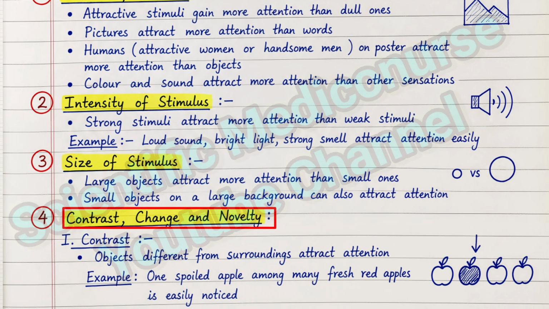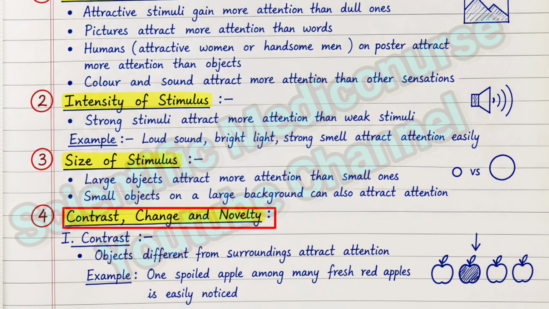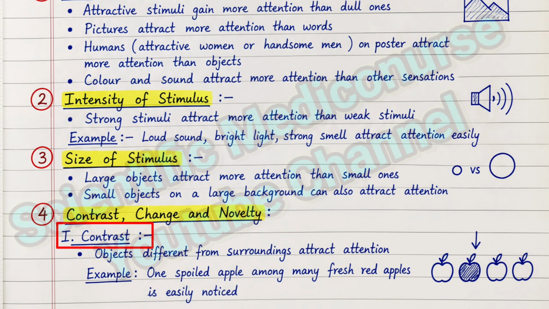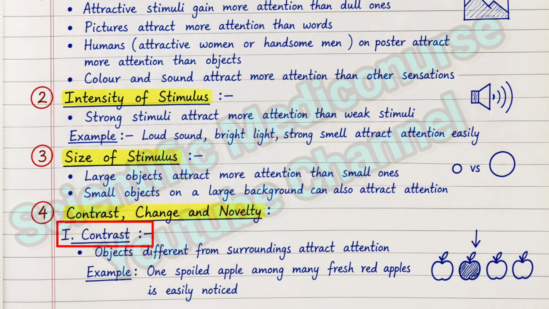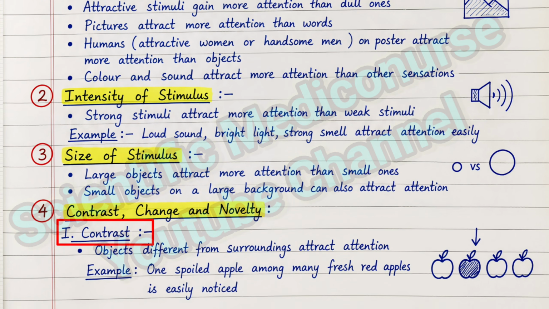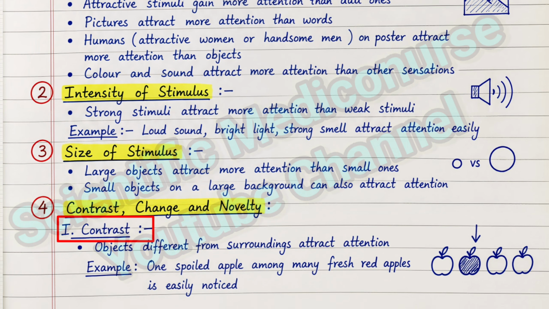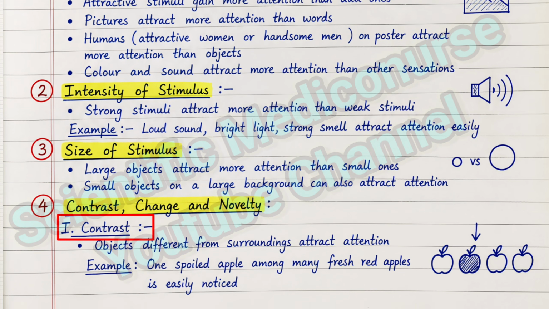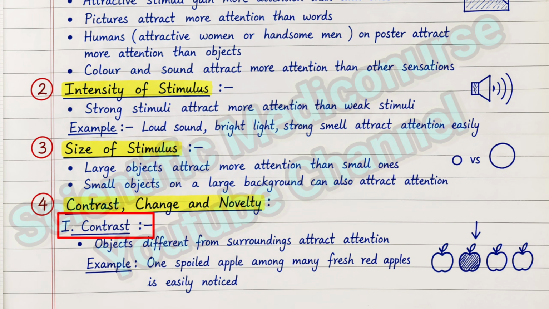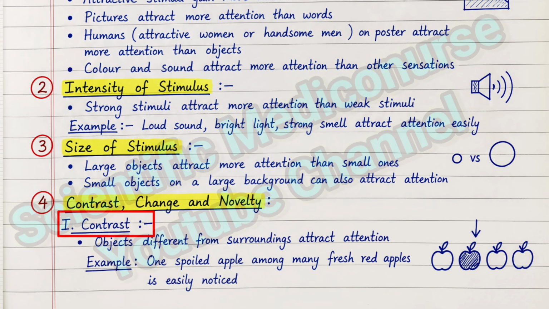The next one is contrast, change and novelty. Contrast means comparison between two people or things that shows the difference between them. For example, everyone is wearing school uniforms but one student is wearing a colored dress, that student will get attention quickly because that one student is different from the other surrounding students.